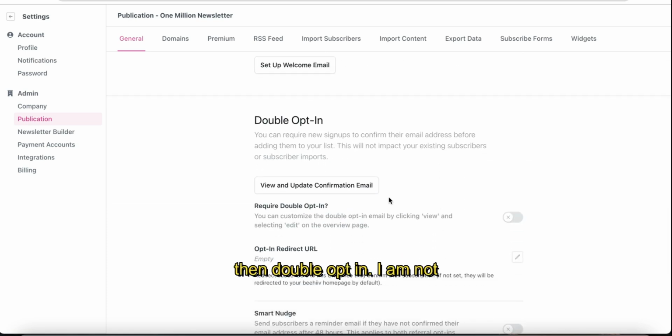Then double opt-in, I am not going to click on this double opt-in. That means when a subscriber opts in to your subscriber list, they have to go to their email and confirm that subscription. That is called double opt-in, and I don't want to do that. It's my preferred way. But if you want to have double opt-in, you can do that. Obviously it increases the quality of your subscribers.